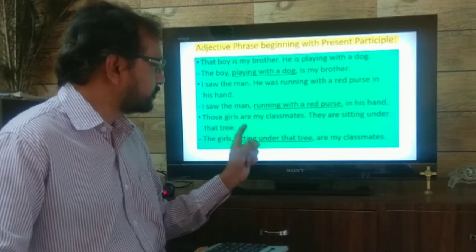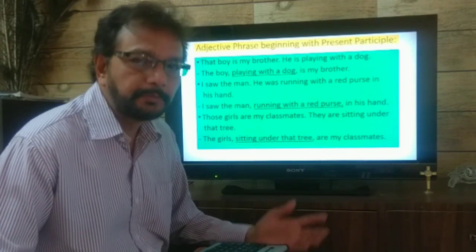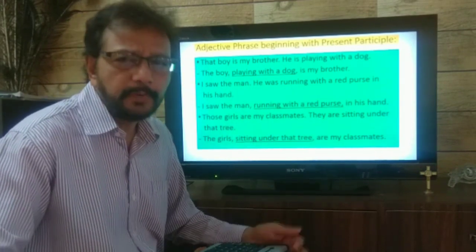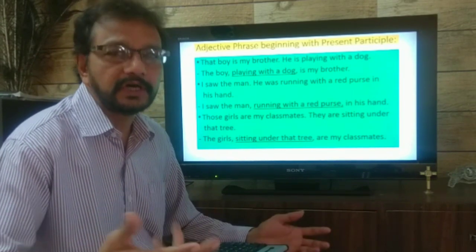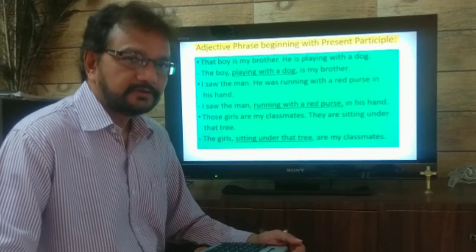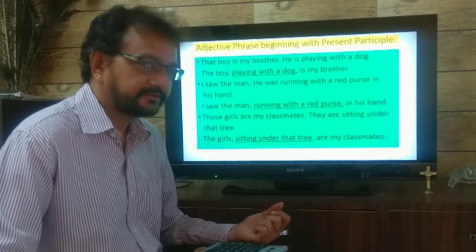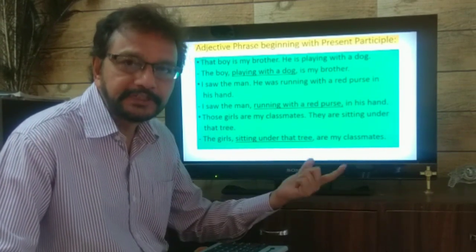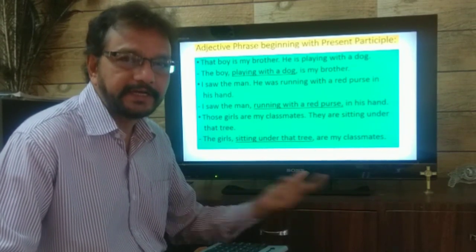Let's see one more sentence. Those girls are my classmates. We are standing on the playground, suppose, and I simply speak a sentence. Those girls are my classmates. There are so many girls. How would you recognize which girls I'm talking about? You will look around, but you won't be able to find out which girls I'm talking about. So, I will speak one more sentence. They are sitting under that tree. Okay, now you understand which girls I'm talking about. Now, instead of speaking two sentences, I can speak the same thing. I can express the same idea in one sentence.